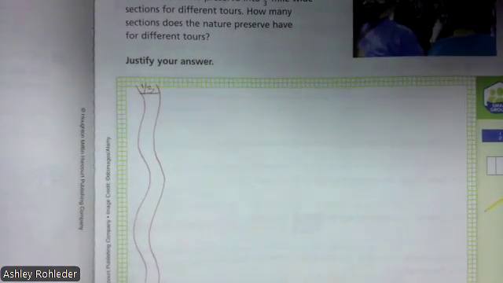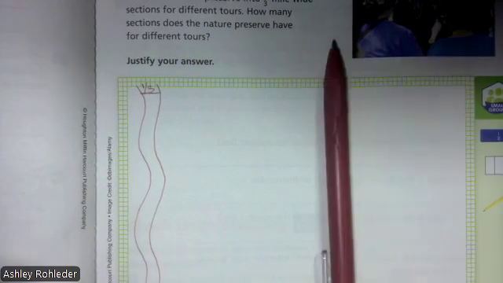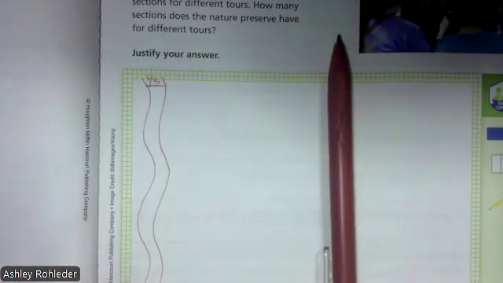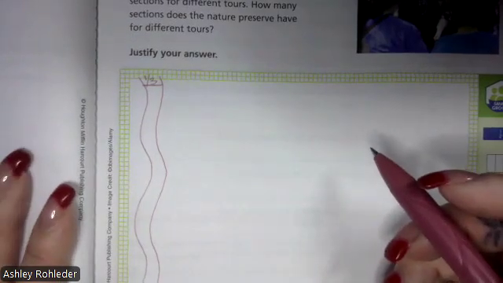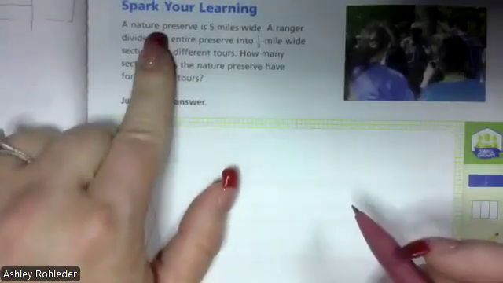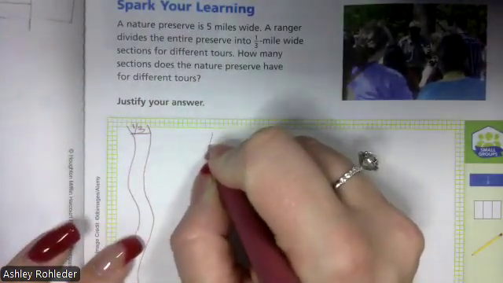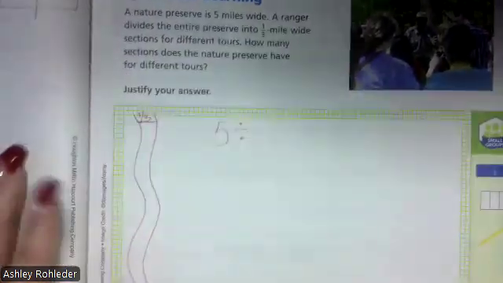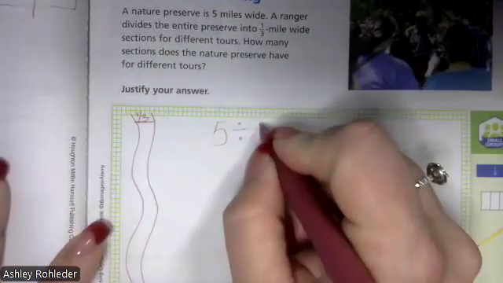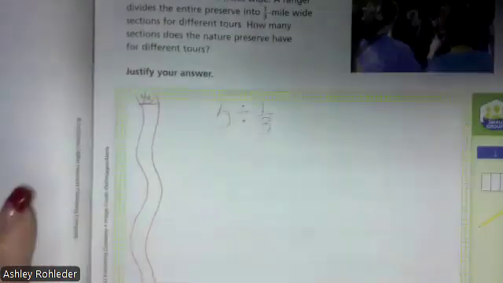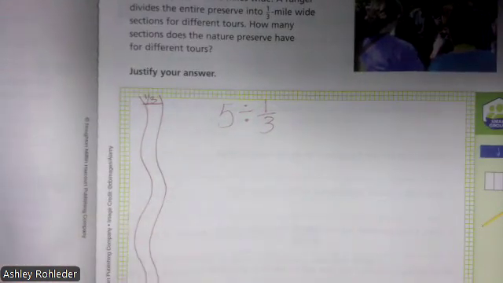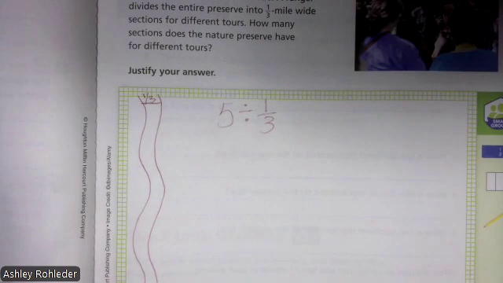Okay, what would be our division sentence? What do we have that we're dividing? The nature preserve, right? The whole like trail or whatever it is, right? So what number needs to come first? 1/3. No. 5. What number represents the nature preserve? 5. So we're going to do 5, and we're dividing that into what? 1/3 mile sections. Okay, again, what happens if you don't have the order right? You can get it wrong. You will get it wrong.